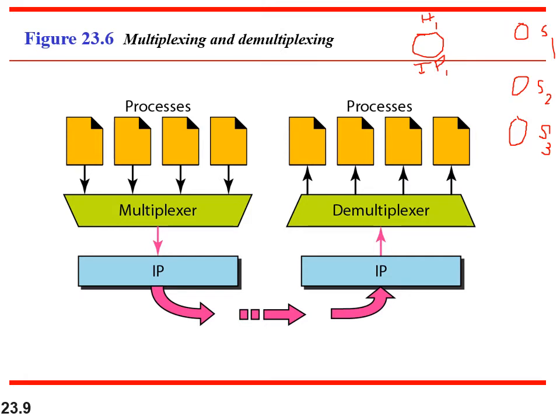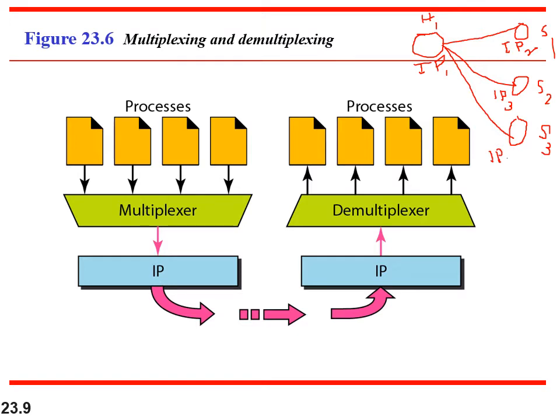This host is communicating with three different servers. These three different servers will have three different IPs: IP2, IP3, IP4.